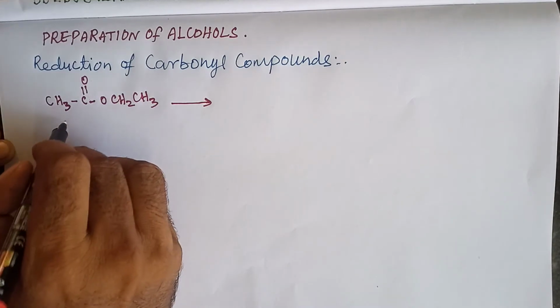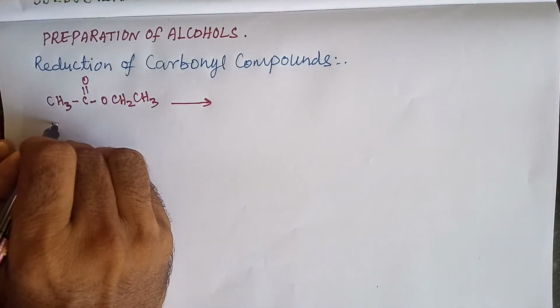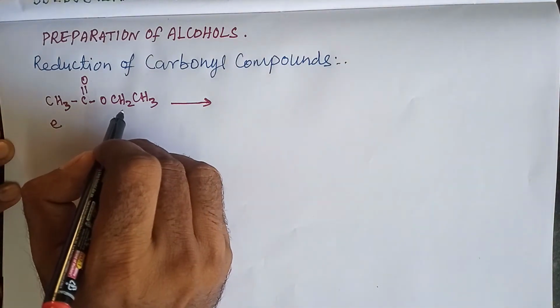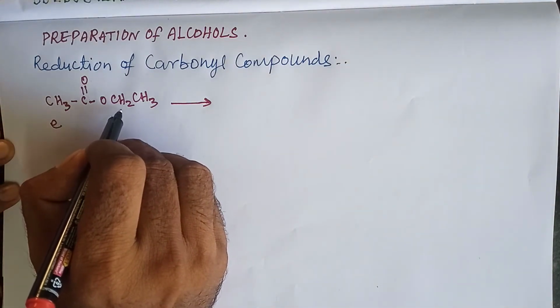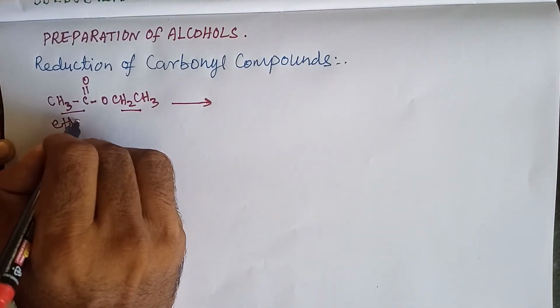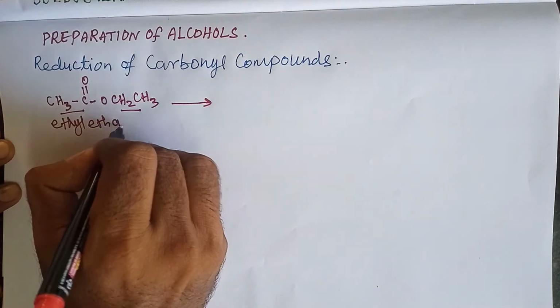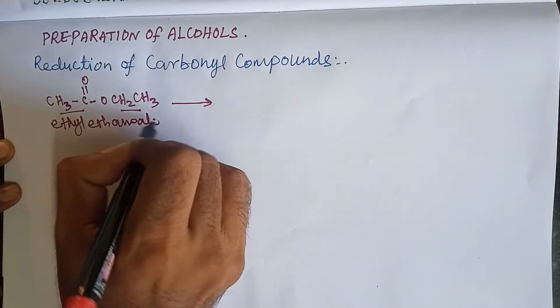The name of this compound is ethyl ethanoate. This is the alkyl alkanoate. This is ethyl, this is ethanoate. The IUPAC name is ethyl ethanoate.